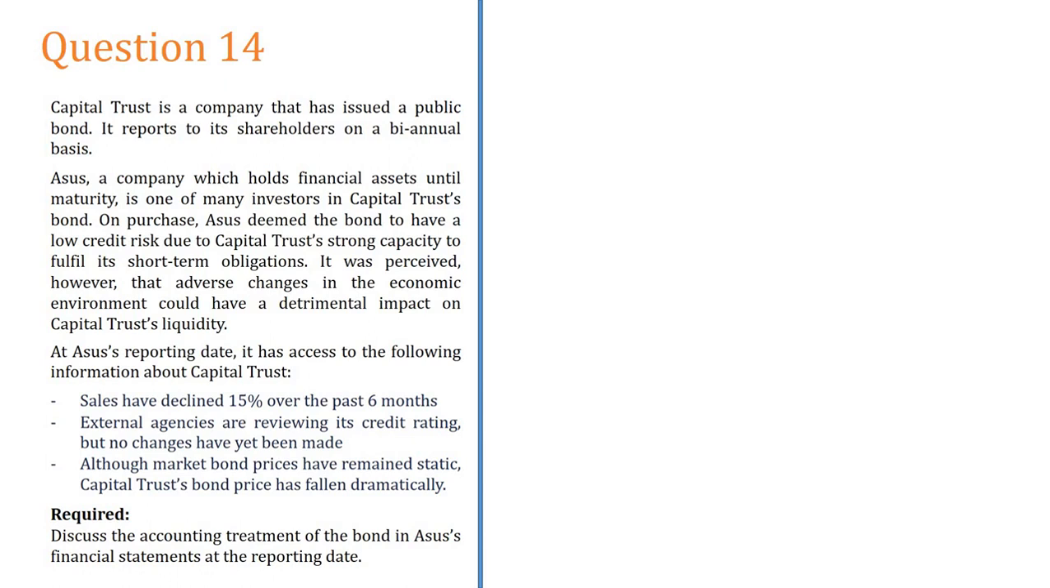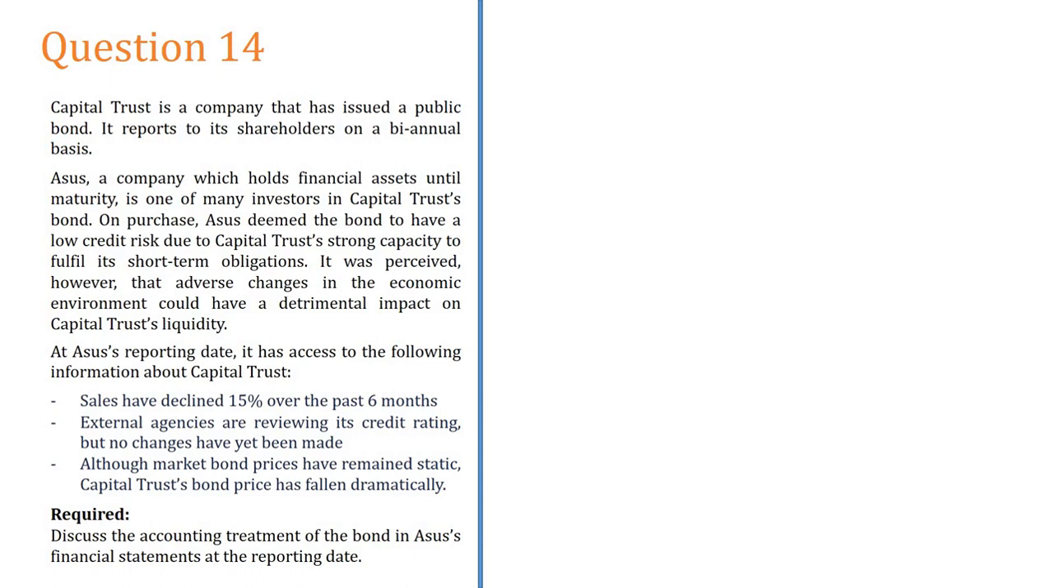Then with the change in environment, for example with the corona situation, the Capital Trust company's business went into full disarray. At ASUS's reporting date, it has assessed the following information about Capital Trust. Sales have declined 15% over the last 6 years. Now what has happened? Sales have dropped considerably, by 15% over the last 6 months.